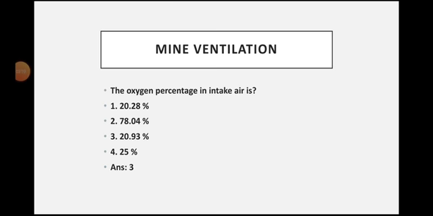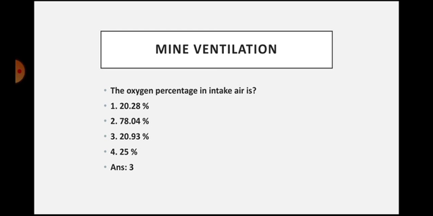Okay. The first multiple choice question is: the oxygen percentage in the intake air is, it is nothing but 20.93% is the answer. How can you say that the oxygen percentage is 20.93% in the intake air? Intake air, what is intake air? Intake air is nothing but the atmospheric air which is present in the general atmosphere on our planet. We will be sending or forcing that atmospheric air into the mine for the purpose of ventilating effectively each and every working place inside the underground mine.